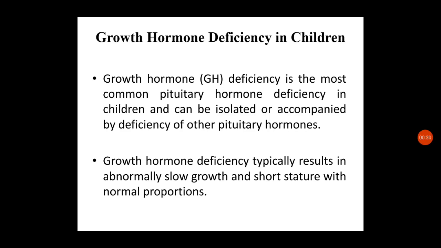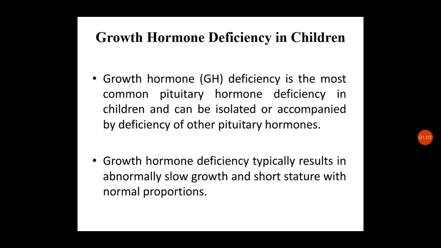It is the most common pituitary hormone deficiency in children. So among pituitary gland abnormalities, it is the most common in children. And it can be seen as isolated or accompanied by deficiency of other pituitary hormones. So a single, isolated growth hormone deficiency can be seen, and it can be seen along with other pituitary hormone deficiencies.